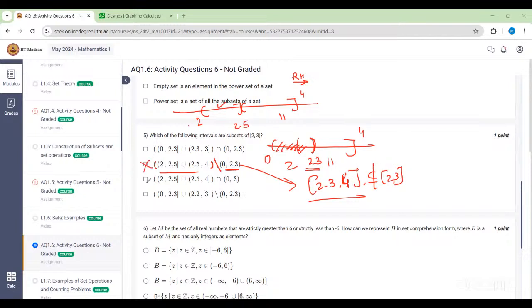Is that clear, Pawan? Then it should be a subset of [2, 3]. We are going up to 4, right? Subset means: if B is a subset of A, then every point of B should be in A. But here I have the point 3.5. 3.5 belongs to the closed interval [2.3, 4], but 3.5 does not belong to the closed interval [2, 3]. Got it, ma'am. So that's why it won't be a subset.